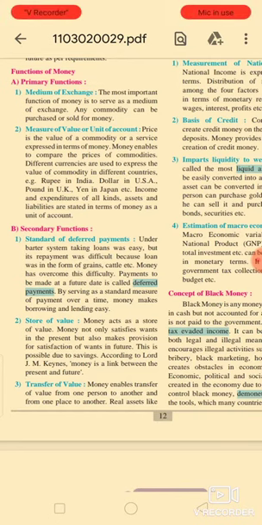Money not only satisfies wants in the present, but also makes provision for the satisfaction of future wants. So money is used not only in the present term but also in the future term. This is possible due to saving. Saving is a small part of your income, which you can use as a storage of money and use for satisfaction in the future.